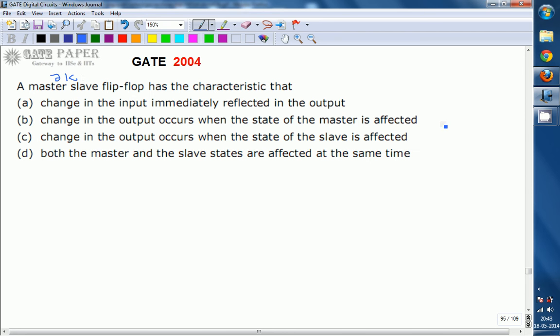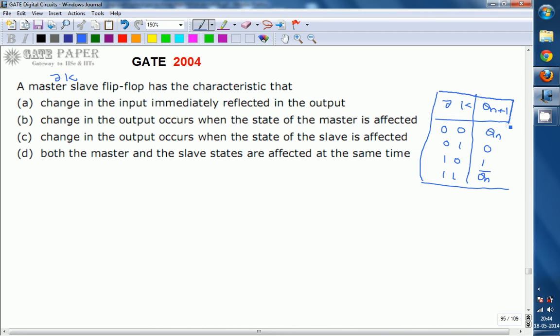We know the JK flip-flop truth table, where Qn plus 1 is the next state. The possible values for JK are 0 0, 0 1, 1 0 or 1 1. These are the four possibilities. Whenever J is equal to 0 and K is equal to 0, the next state is Qn; for 1 1, it is Qn bar. Is this function table of JK valid for a flip-flop or a latch?